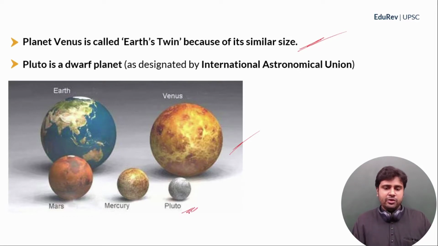Now, you might have understood why Pluto is designated as a dwarf planet. Mercury is the smallest of the 8 planets in the solar system. Now, Pluto is even smaller than Mercury. It is much smaller than Mercury. So, Pluto is so small that it cannot be classified as a full-fledged planet. So, Pluto is a dwarf planet. Clear? So, Pluto was designated as a dwarf planet by the International Astronomical Union, which is the international body which deals with this stuff.